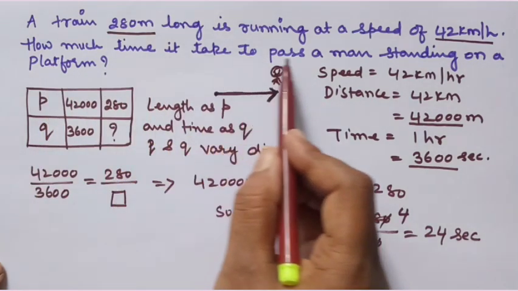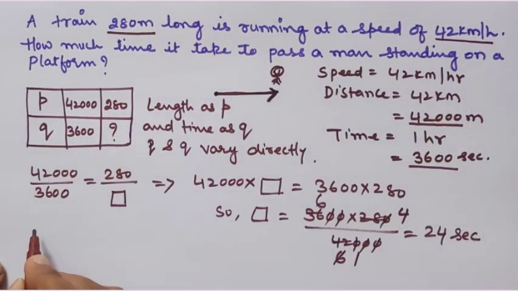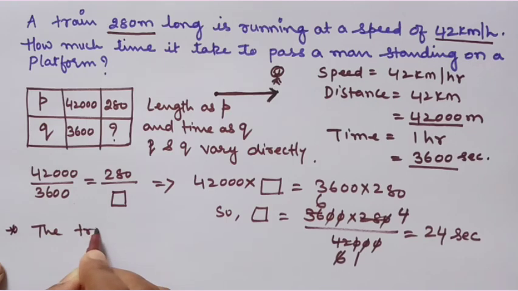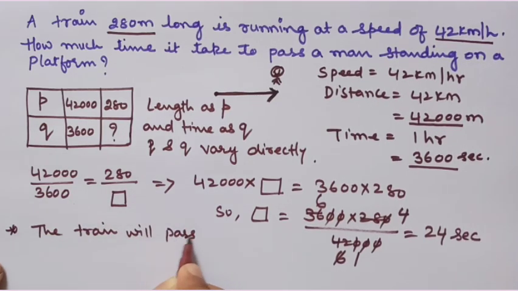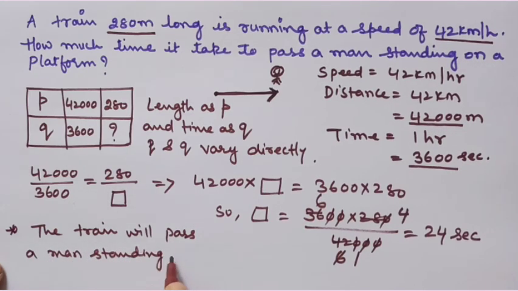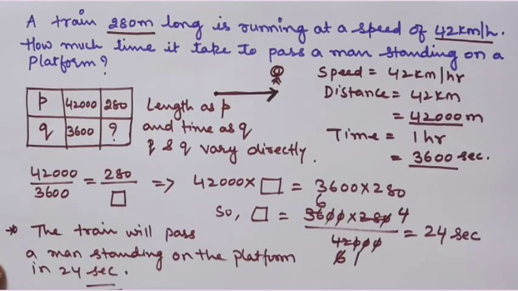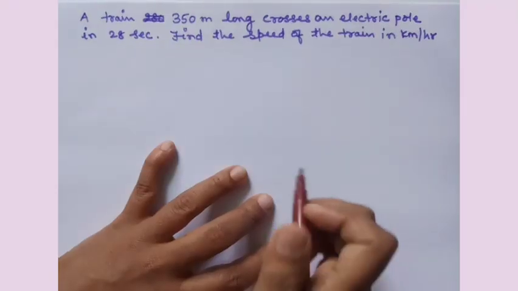So how much time does it take to pass a man standing on the platform? Here the train will pass a man standing on the platform. In how many seconds? In 24 seconds. So this is your answer.